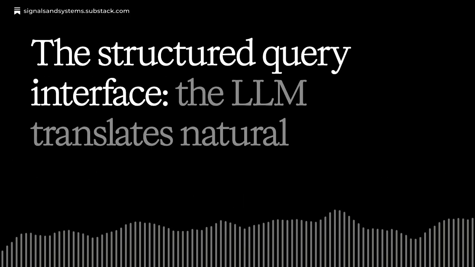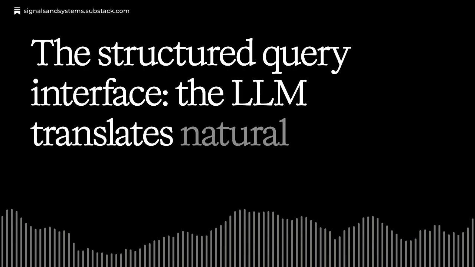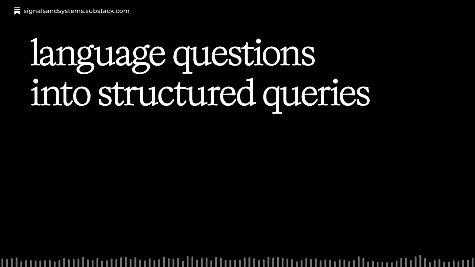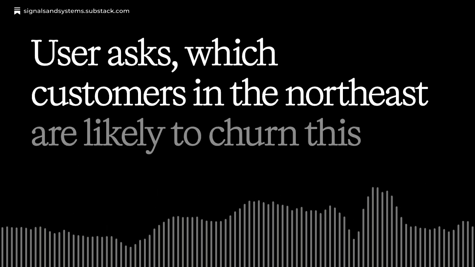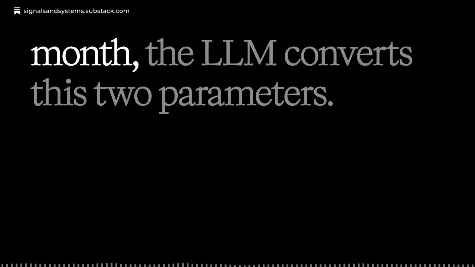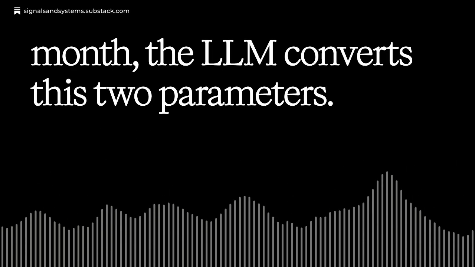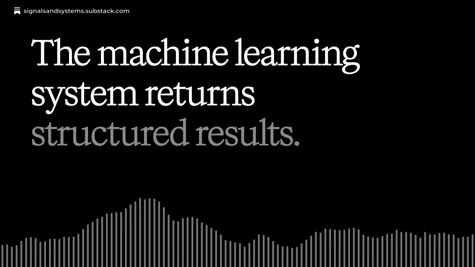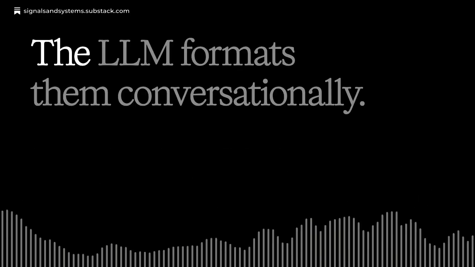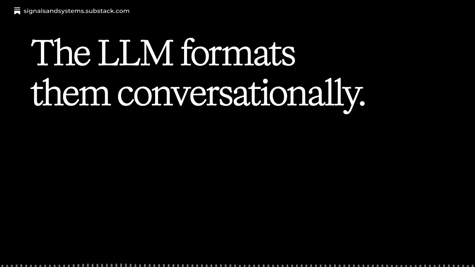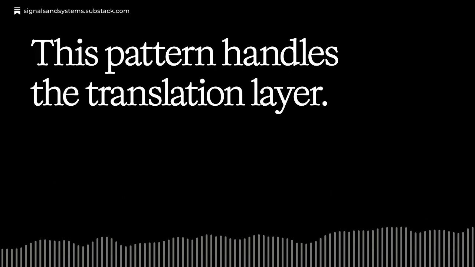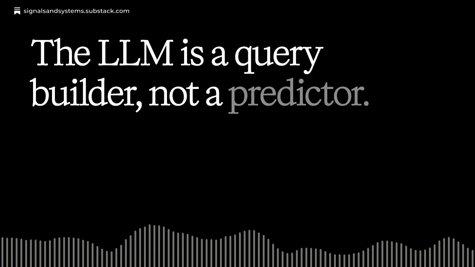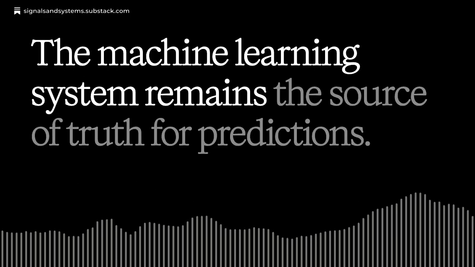The structured query interface. The LLM translates natural language questions into structured queries that machine learning systems can answer. User asks, which customers in the Northeast are likely to churn this month? The LLM converts this to parameters the machine learning API understands. The machine learning system returns structured results. The LLM formats them conversationally. This pattern handles the translation layer. The LLM is a query builder, not a predictor. The machine learning system remains the source of truth for predictions.